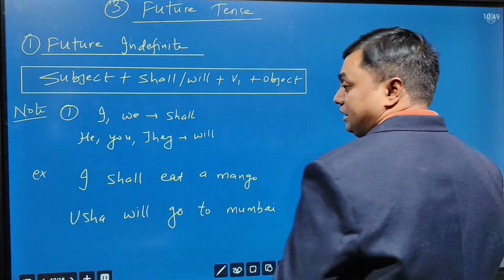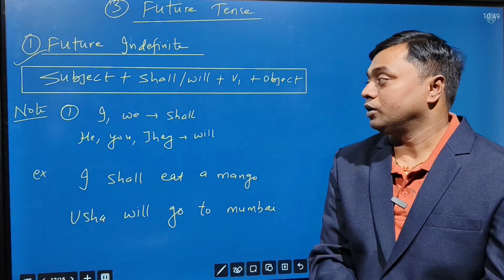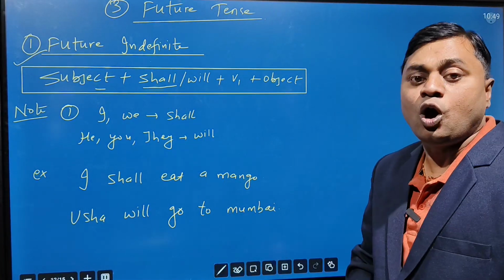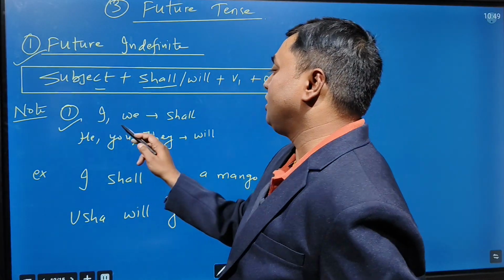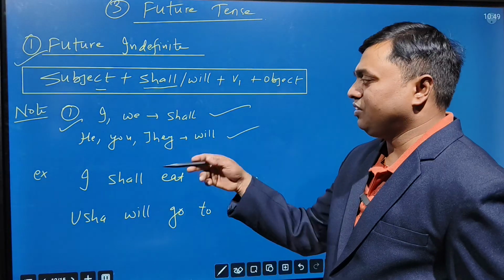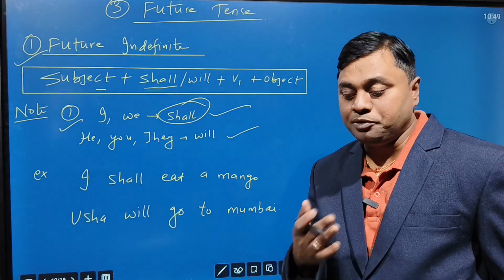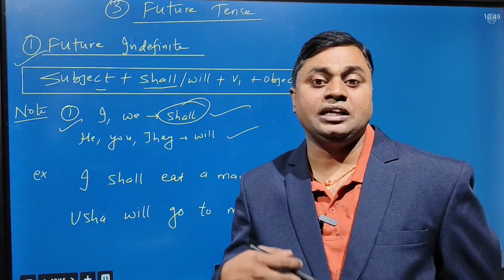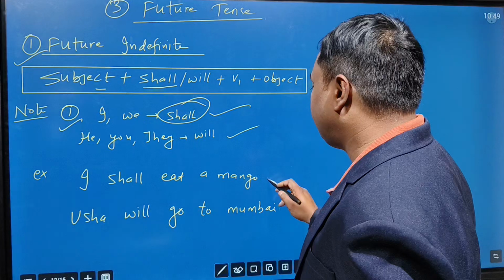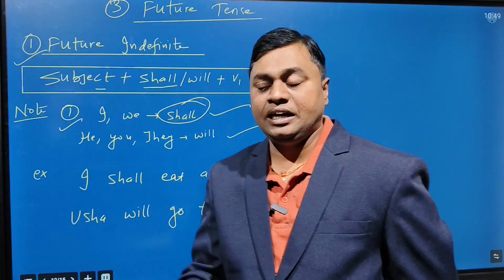Next, we talk about the future tenses. In that, the first one is future indefinite or simple future. How is the structure? Subject plus shall/will plus V1 plus object. Generally with I and we we are using shall, and with he, you, they, plural we are using will. But even with I also we are using will, not an issue. Shall is generally used when you are confident, like when we talk about yourself. Like I shall eat a mango. I shall go to Mysore. Usha will go to Mumbai. So this is the future indefinite.